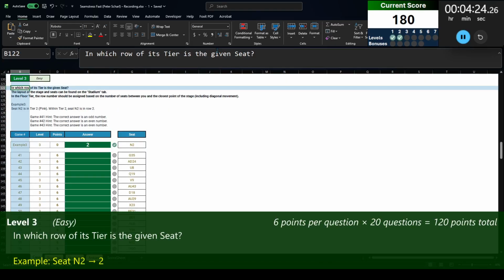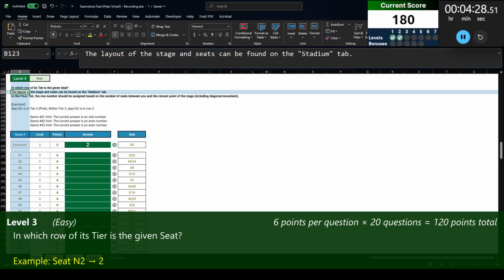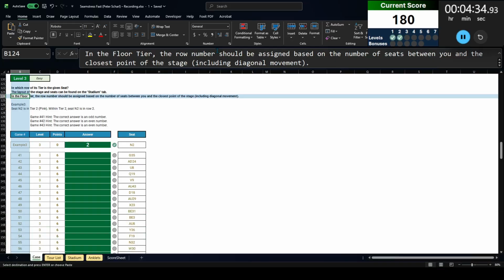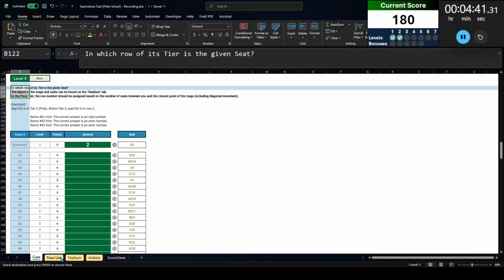Level 3, in which row of its tier is the given seat? The layout of the stage and seats can be found on the Stadium tab. In the floor tier, the row number should be assigned based on the number of seats between you and the closest point of the stage, including diagonal movement. So we're looking at which row of its tier is the given seat.